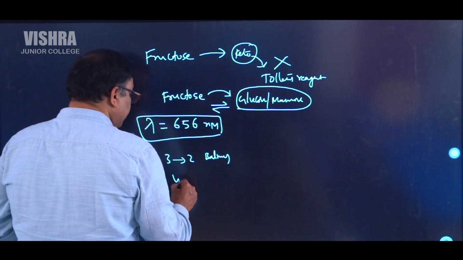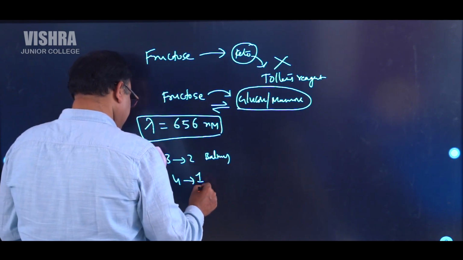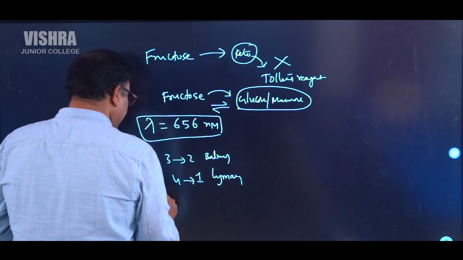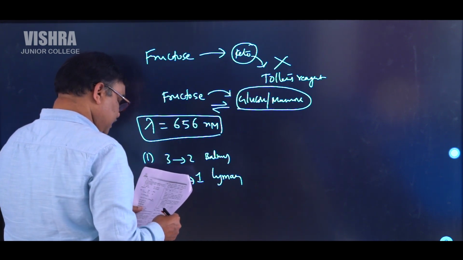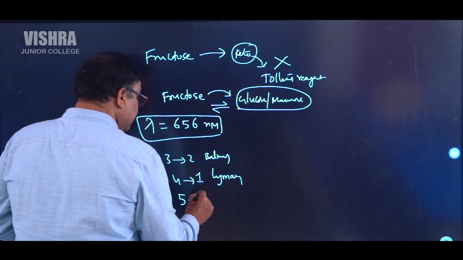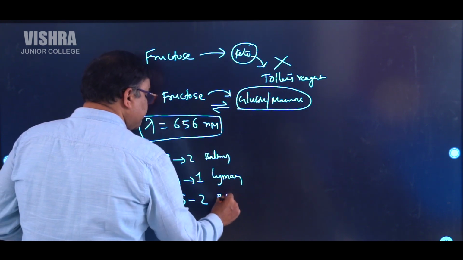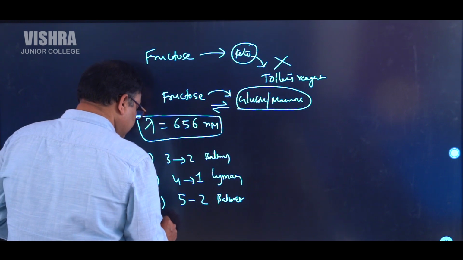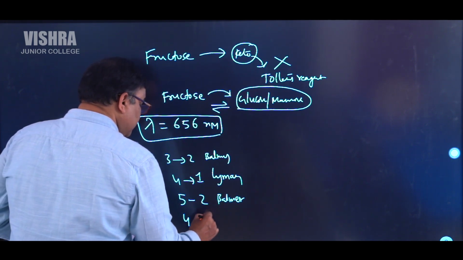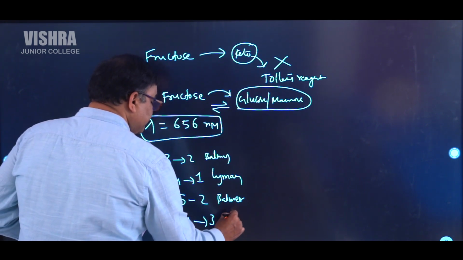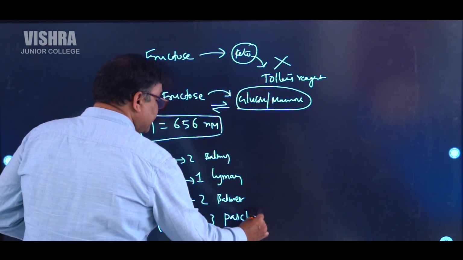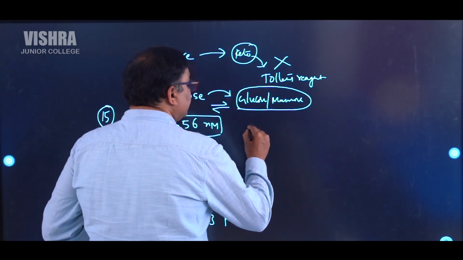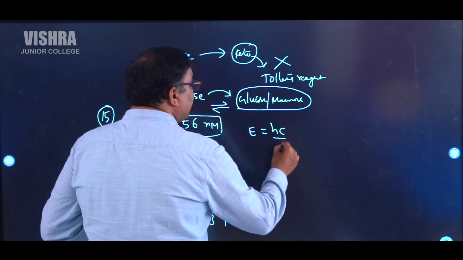4 to 1 is a Lyman series. Third one, 5 to 2, is also a Balmer series. And there is a 4 to 3, which is the Paschen series. So we have to calculate that E is equal to hc by lambda.